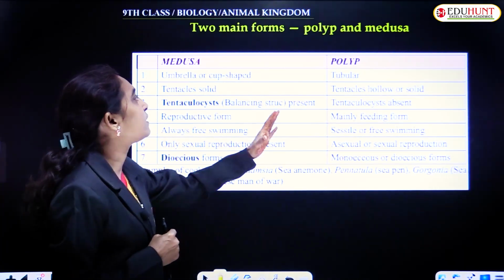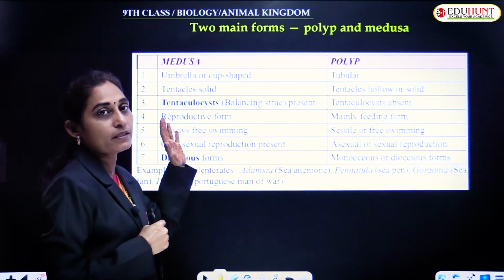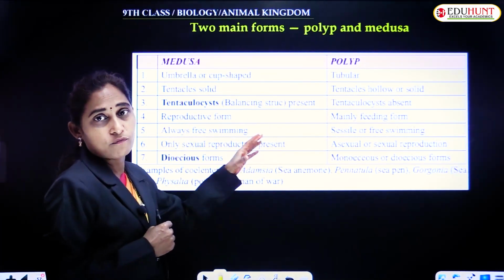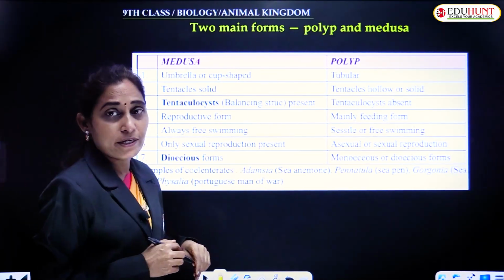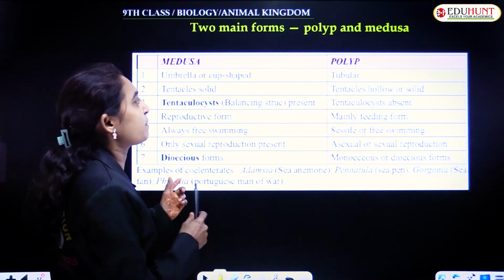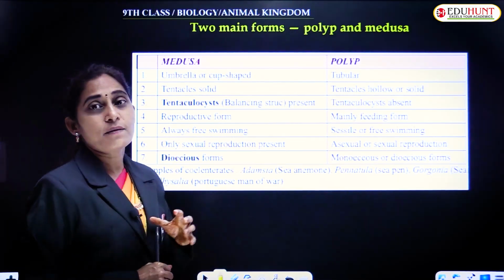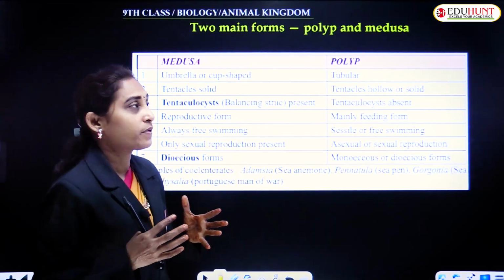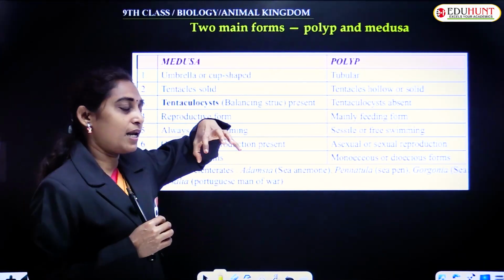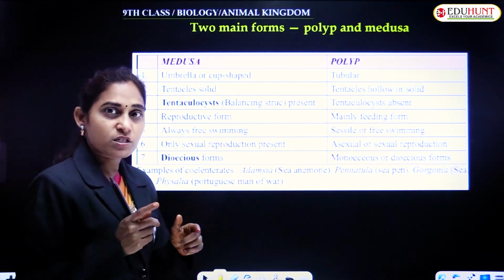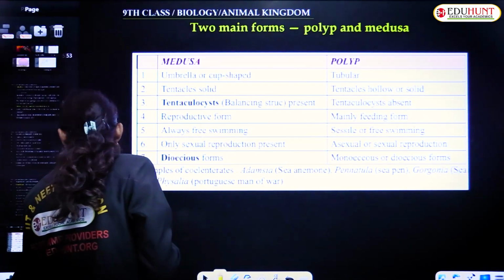If you see the two major differences between these forms, one is the medusa and second is polyp. If you see the differences between these two, first, the medusa is umbrella shaped. Medusa, it is umbrella or cup like. If you see the jellyfish, it looks like that. I'll show you.